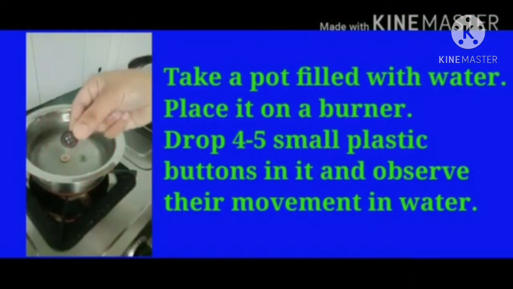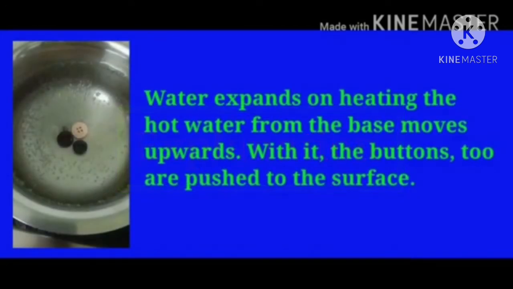Do it yourself. A pot with water is placed on a burner. Drop 4 to 5 small plastic buttons in it and observe their movements in water. Explanation. Water expands on heating. The hot water from the base moves upwards.